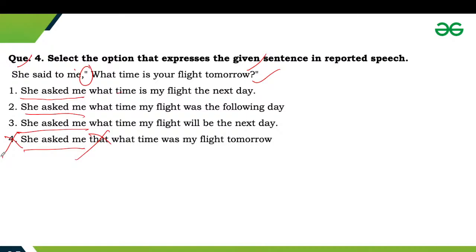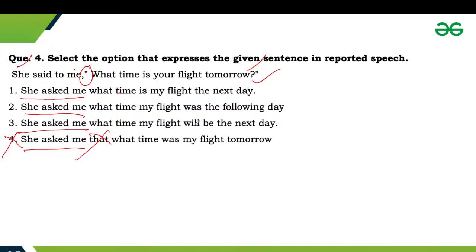So when we change direct narration into indirect narration, then we make it in assertive structure. So what is assertive structure? We use the helping verb after the subject.